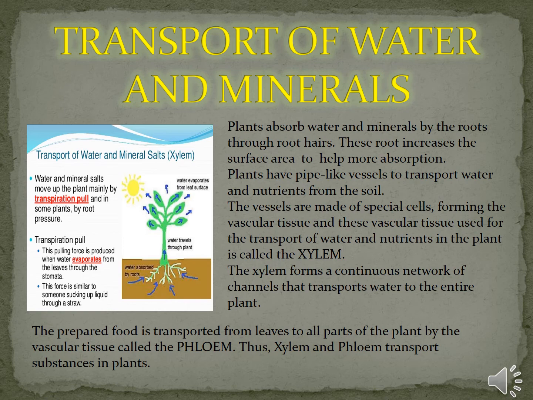The vessels are made of special cells forming the vascular tissue, and the vascular tissue used for the transport of water and nutrients in the plant is called xylem. The xylem forms a continuous network of channels that transport water to the entire plant. The prepared food is transported from leaves to all parts of the plant by the vascular tissue called the phloem. Thus, xylem and phloem transport substances in plants.